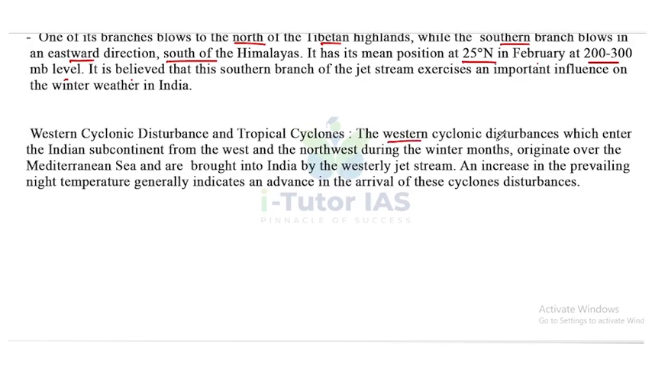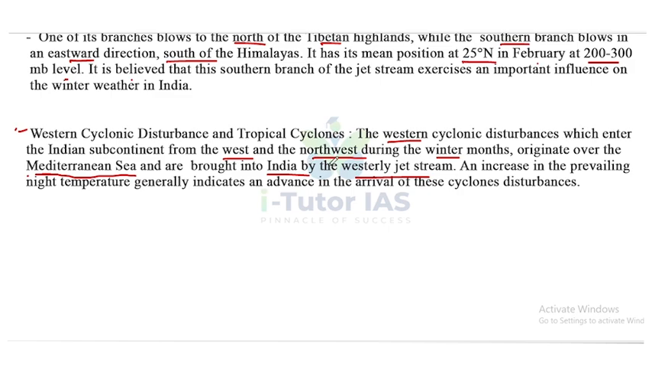The western cyclonic disturbances enter the Indian subcontinent from the west and the northwest during the winter months. They originate over the Mediterranean Sea and are brought into India by the westerly jet streams.